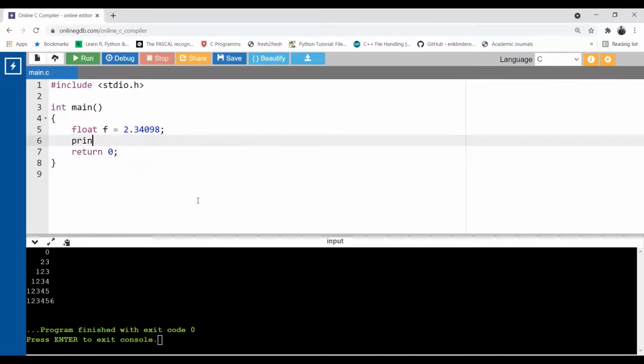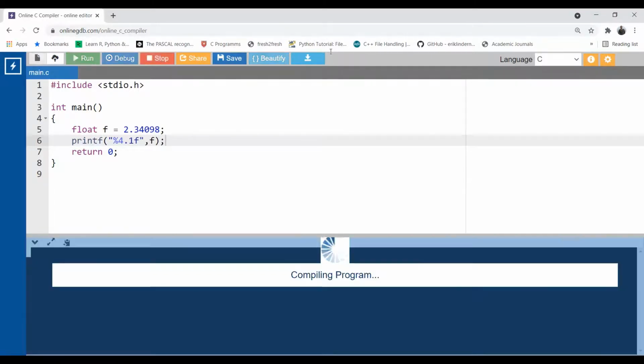Okay, so see the printf statement. Printf percentage width. I want to print up to 4 characters only. So 4. Okay. Out of 4, how many precision you want? I want 1 precision. And the format specifier is f, and this is that. Now see, how many character spaces you have reserved here? Let me just run the code.